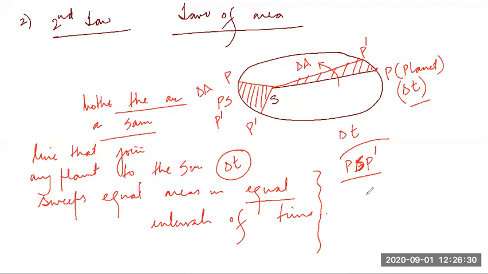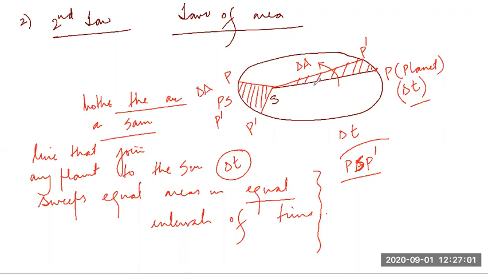The planets, when they are far away from the sun, let's say at point P, at this point they are near to the sun, the planets appear to move slowly. They appear to move slowly as compared to when the planets are near the sun, making this area equal. So this is also a very, very important law.